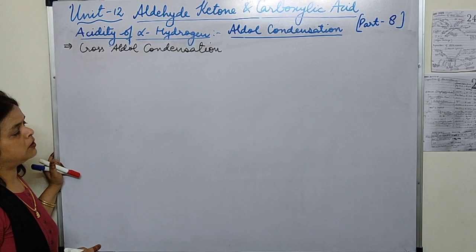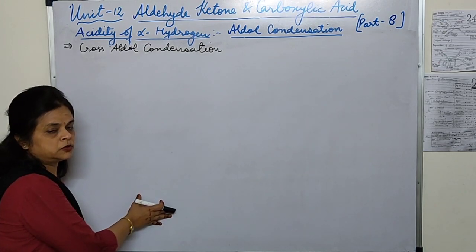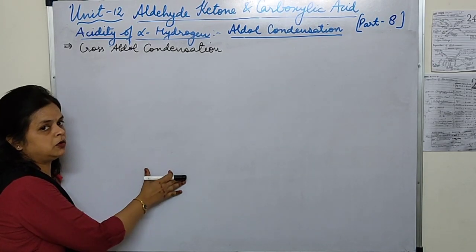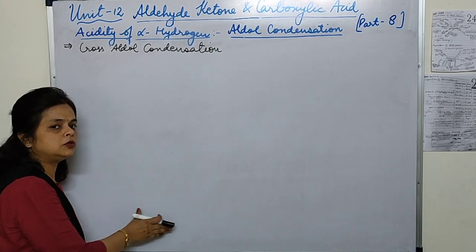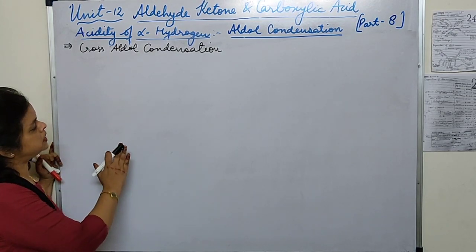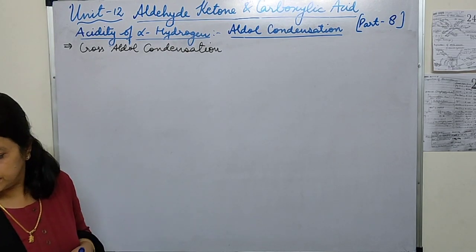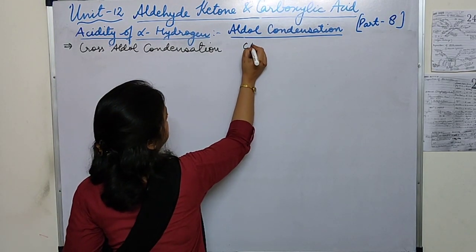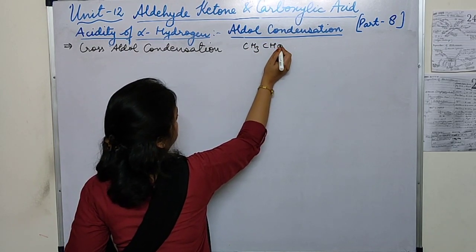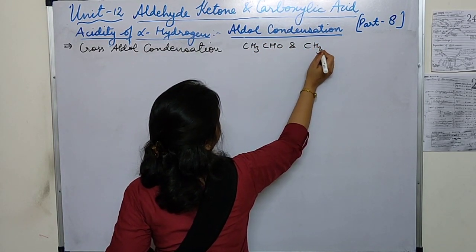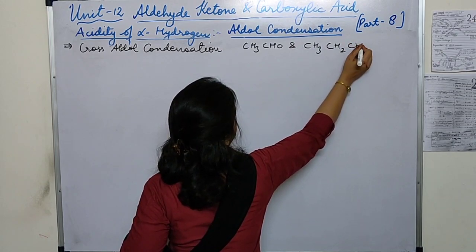Now, cross-aldol condensation. First I told you about two same molecules of aldehydes and two same molecules of ketones. Here we are going to take two different aldehydes or ketones. Suppose we are taking the example of CH3CHO and CH3CH2CHO.